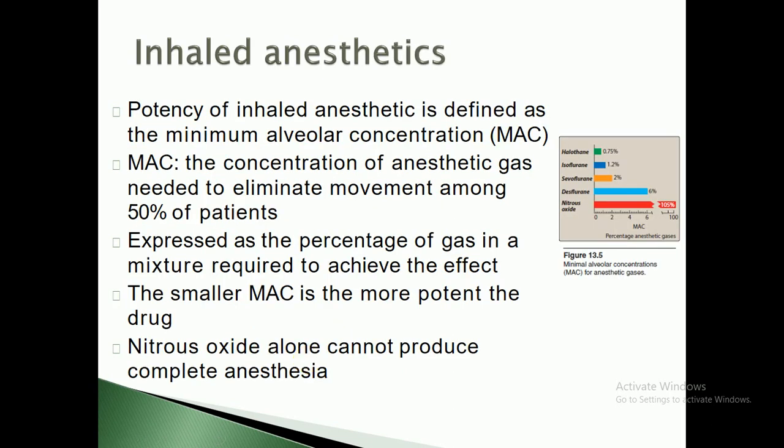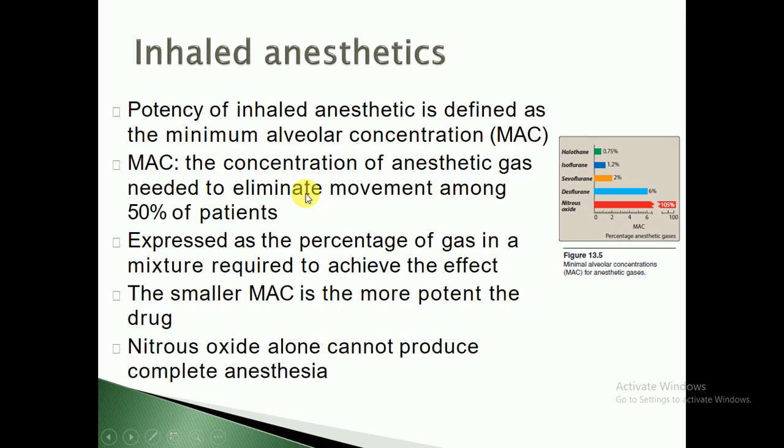Now look here. For an inhaled anesthetic, the potency, the power of the inhaled anesthetic, can be defined as the minimum alveolar concentration. What is MAC? MAC is the concentration of the anesthetic gas which is needed to eliminate movement among 50% of the patients.